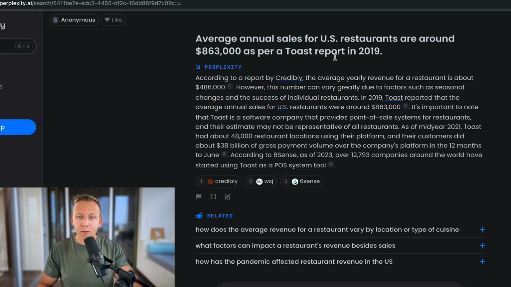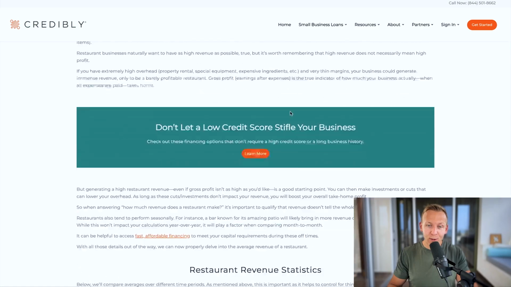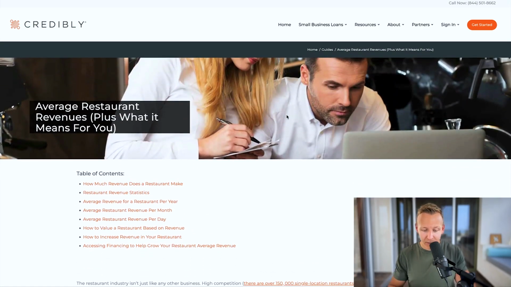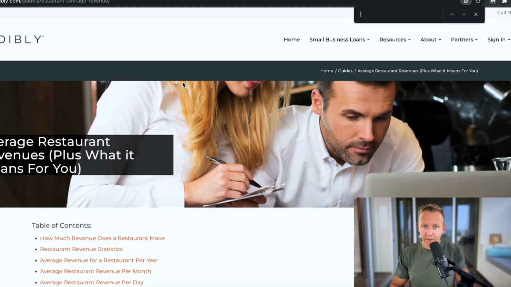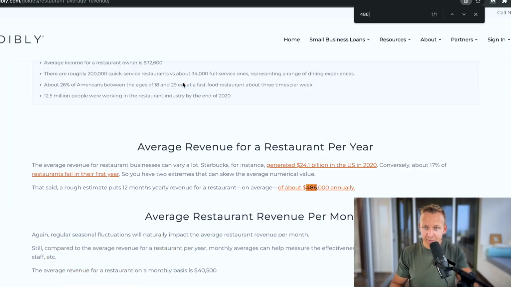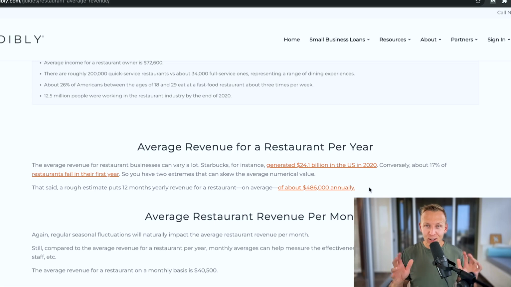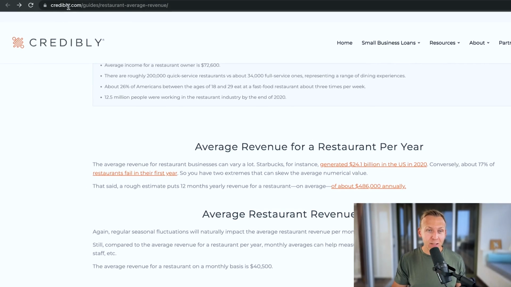So what we want to do here, of course, is to check out this source. So here's the source. I'm going to open it up. And in here, I can, of course, read through the article and find the data and learn about it. But I can also press Command F and search for those specific types of data that I'm looking for. So it said $486,000, which is a fact that we can verify with a source at credibly.com.